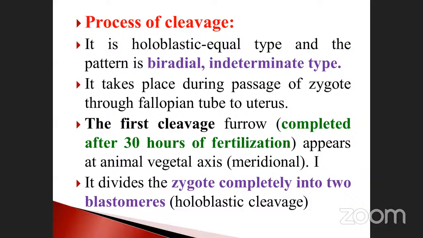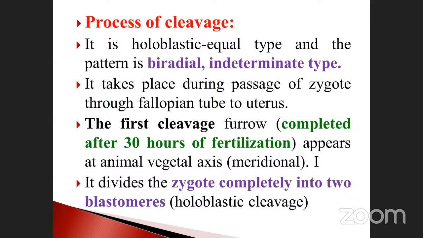The indeterminate type. What is the meaning of divisions? See here, biradial and indeterminate types. Divisions will be like this. Sometimes they ask a question on the pattern: cleavage of egg, biradial and indeterminate type. It takes place during the passage of the zygote through the fallopian tube to the uterus. Already I have sent it on AB, just ask the ma'am, so we will get the idea.